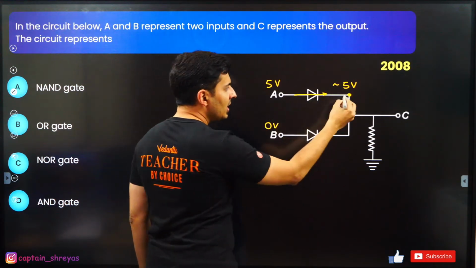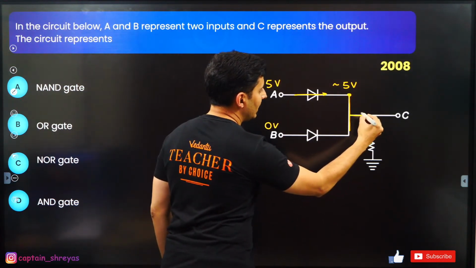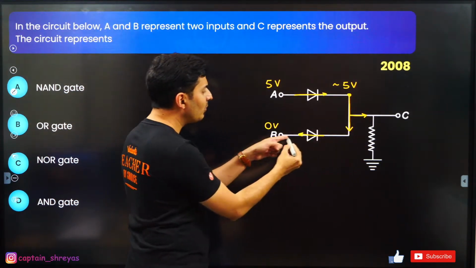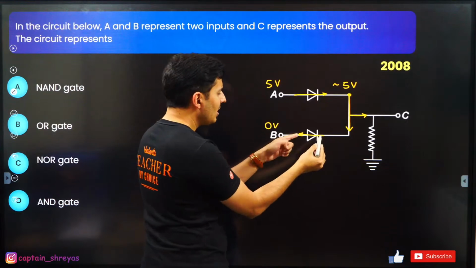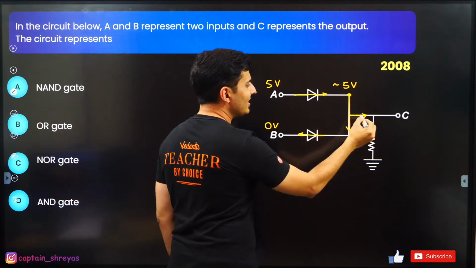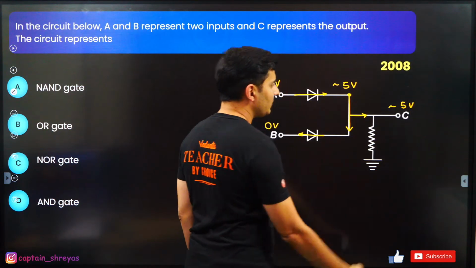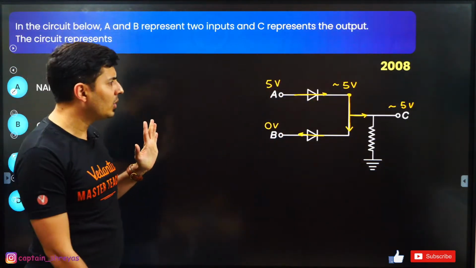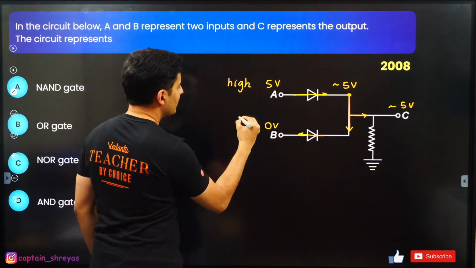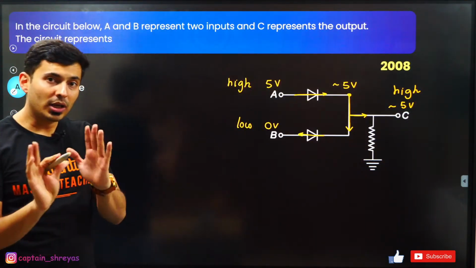If this is 5 volts and this is 0 volts, the current from here will get bifurcated into two parts. The current will probably leak out over here in reverse bias. Some current will come over here and some current will go over there. Since this is a wire, with negligible voltage drop, this will also be 5 volts. Everybody with me on this? So this is high, this is low, and the output is also high. You can see that the output is also high.